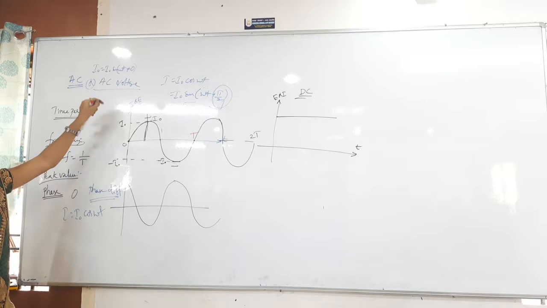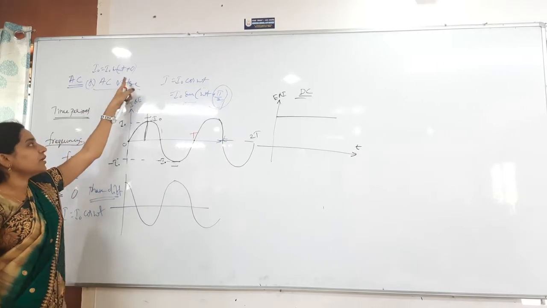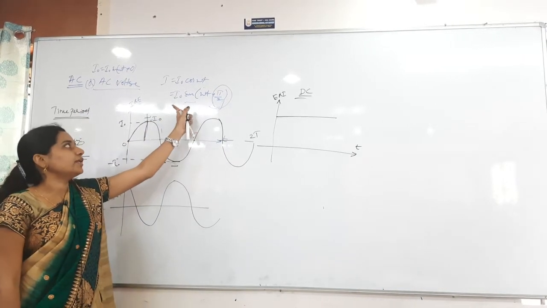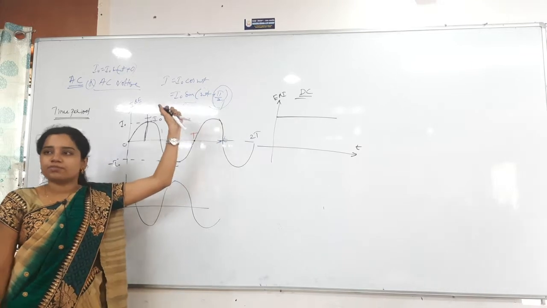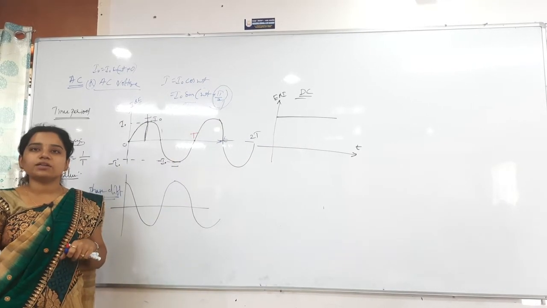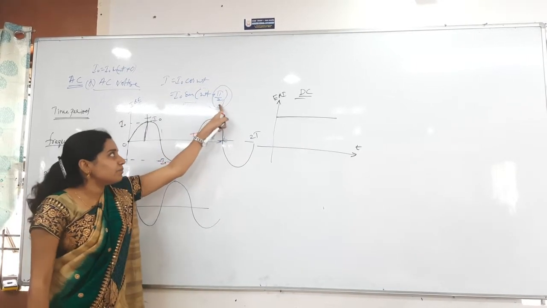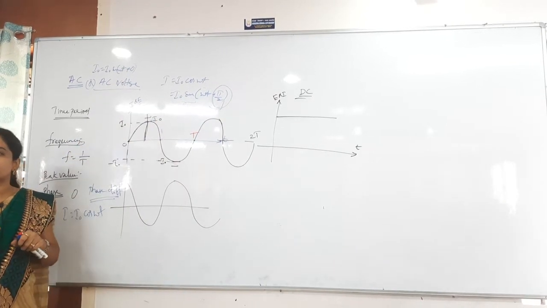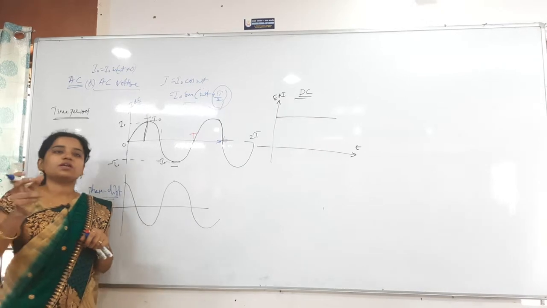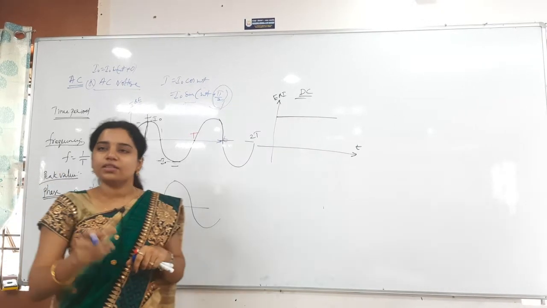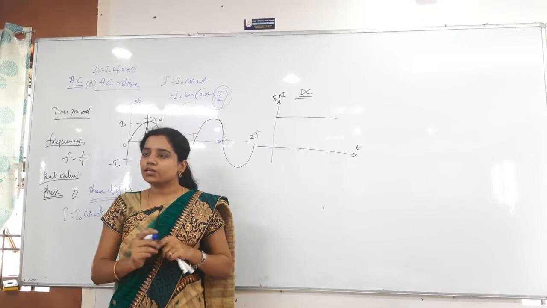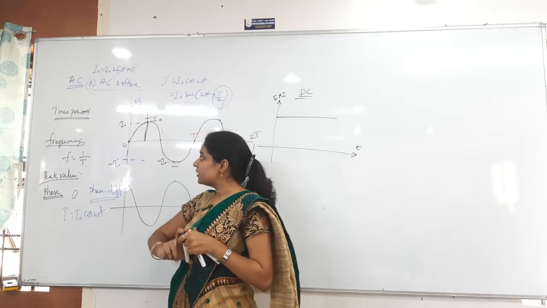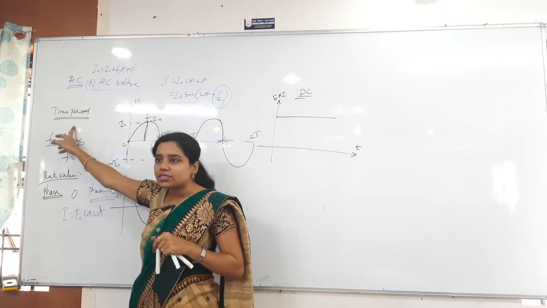And also I have another function, I naught sin omega t plus pi by 2, along with I naught sin omega t. So what is the phase difference here? Omega t plus pi by 2 minus omega t. How much do we get? Only pi by 2. Clear? The difference between the two phase angles is known as the phase difference.